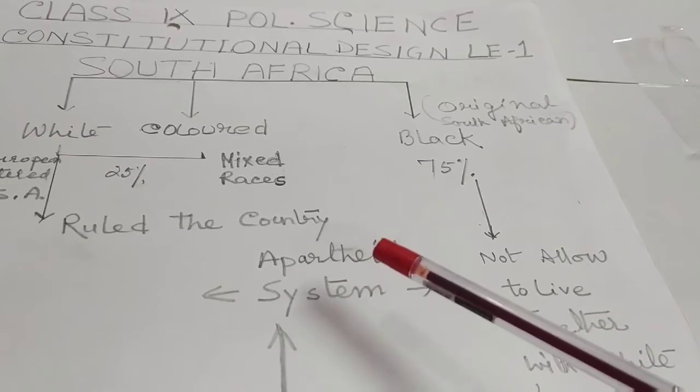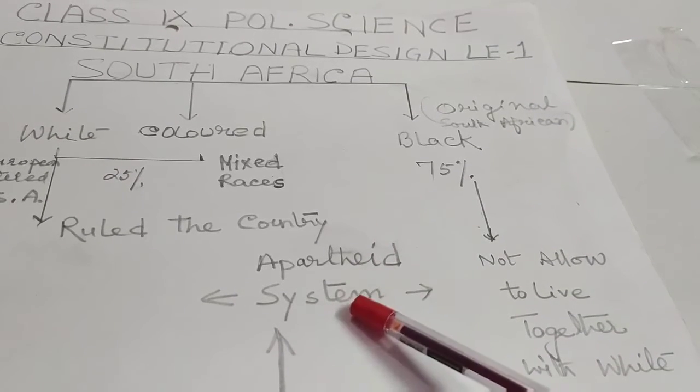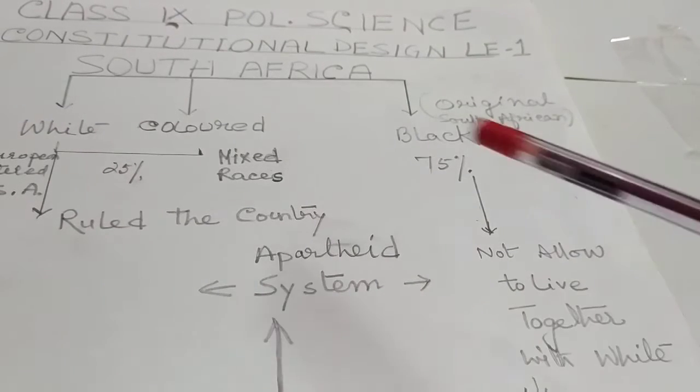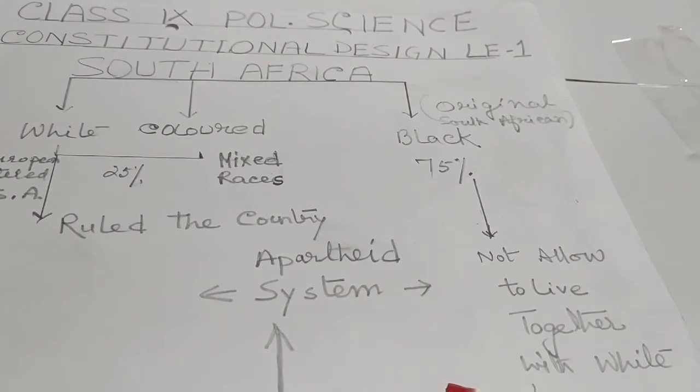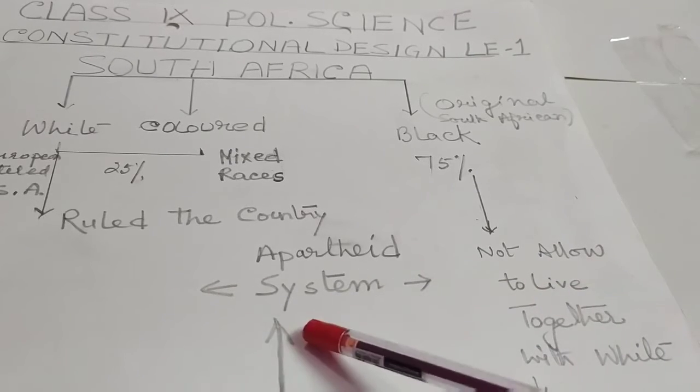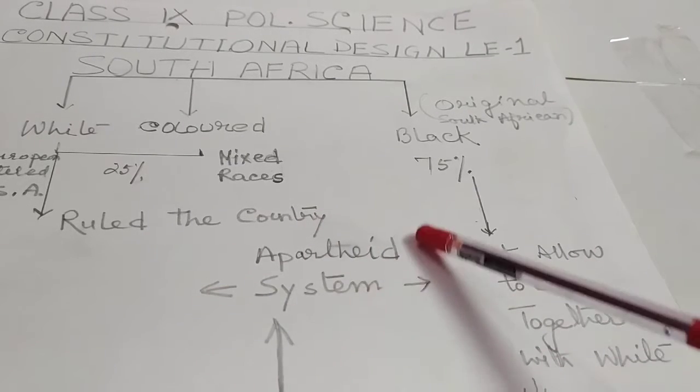This apartheid system was racial discrimination between white and black. This apartheid system created a very big gap between white and black.